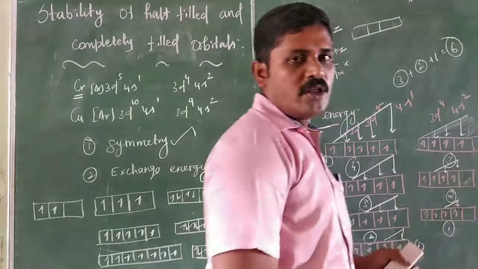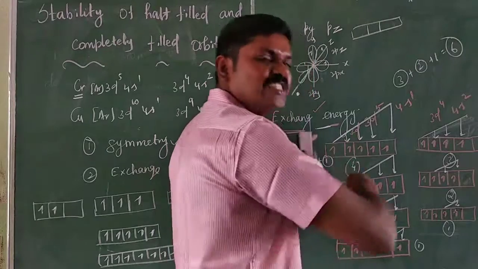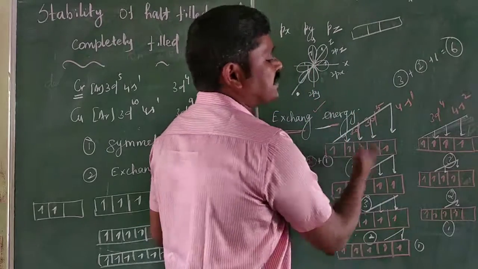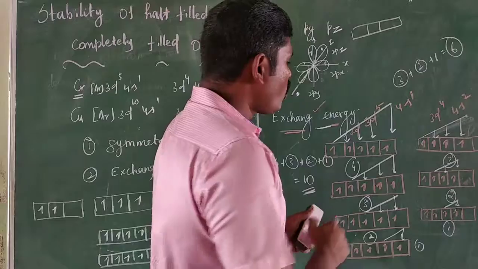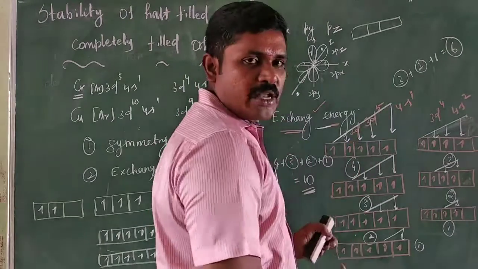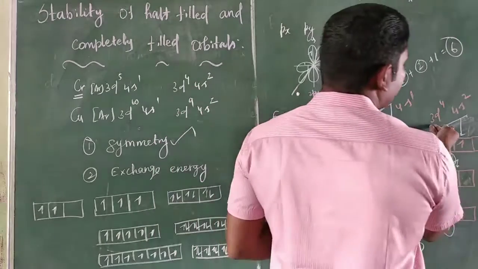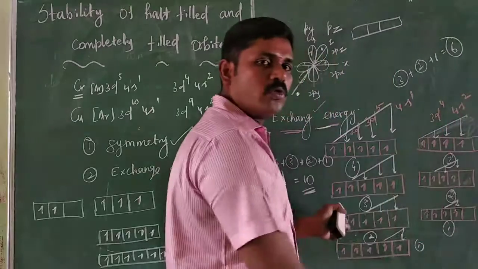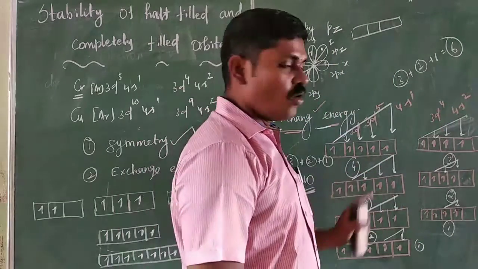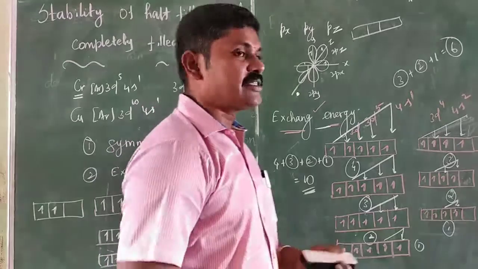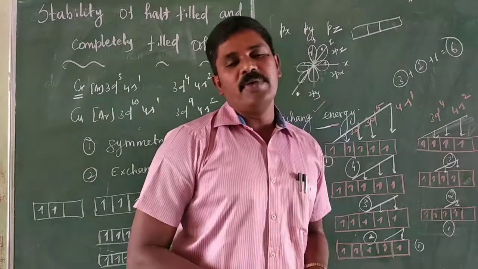More exchanges release more energy and give more stability. So 3d5 4s1 is more stable than 3d4 4s2. Okay students, thank you. We'll meet next class.